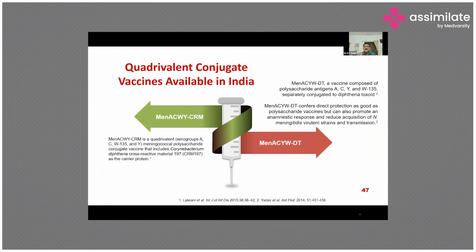So these are used, composed of all 4 valents, and the DT combination is known as Menactra, made by Sanofi Pasteur. Second is Menveo, made by GlaxoSmithKline. These vaccines confer direct protection as good as the polysaccharide vaccine, but can also promote the anamnestic response, that is a memory boosting that I told you earlier, and reduce the acquisition of virulent strains of Neisseria meningitidis, and the transmission.